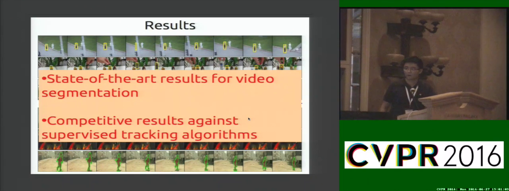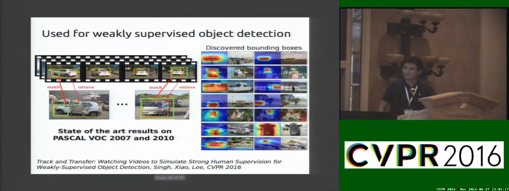In terms of quantitative results, we achieved state-of-the-art results for video segmentation on the SegTrack v2 dataset, and we also achieved comparable results against several supervised tracking methods on the visual tracking benchmark. Finally, we use this work in another paper from our lab, which has this idea of making use of the temporal information in the video to help better localize objects in static images in the scenario of training a weakly supervised object detector. And we achieved state-of-the-art results on the Pascal VOC datasets.